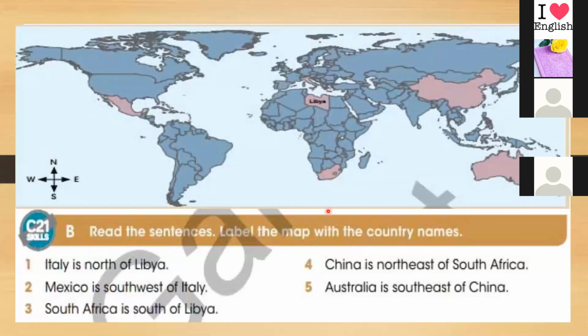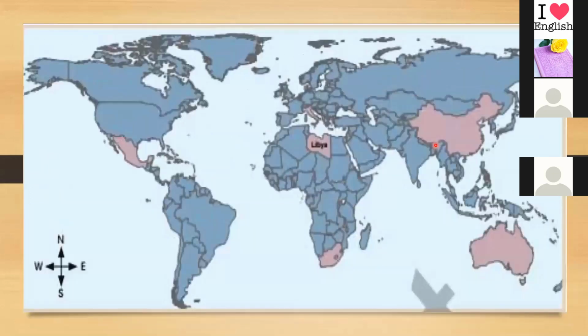Okay. China is northeast of South Africa. So where's the northeast of South Africa? So this country here will be China, because China is northeast of South Africa. So what about the last one? Australia is southeast of China. So this is Australia, because it is the southeast of China. Yes, very good.